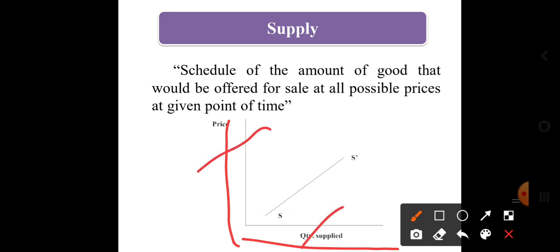It is exactly opposite to demand. In demand it was a negative relationship, but in supply it's a positive relationship. As the price increases, the quantity supplied will also increase. So it shows the positive relationship, or we can say the price and quantity supplied are proportionate to each other.